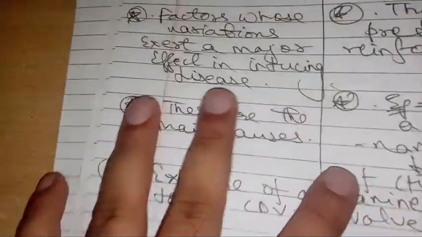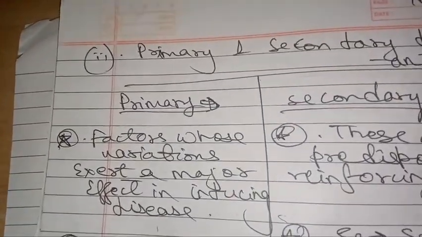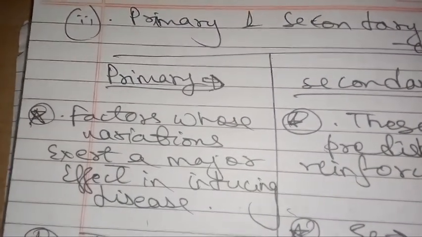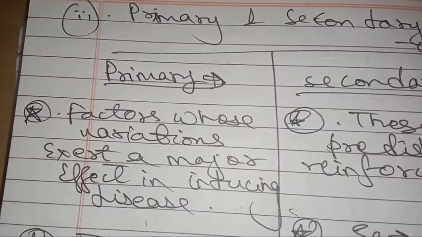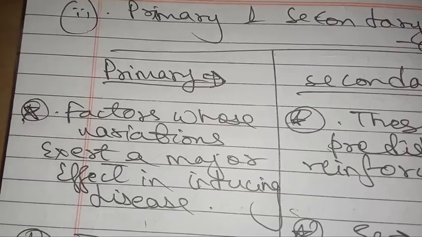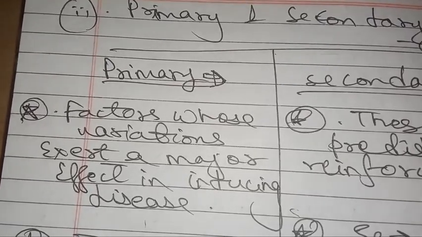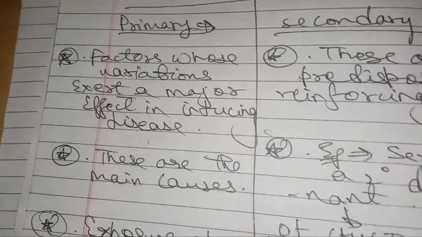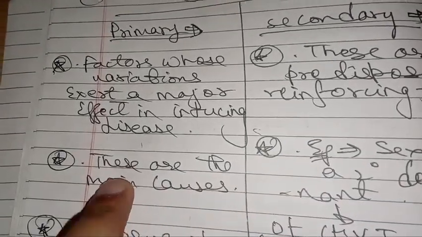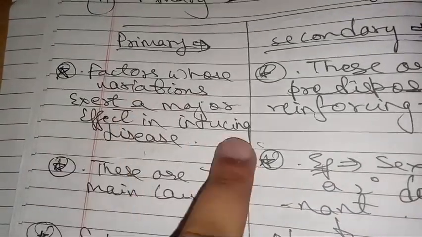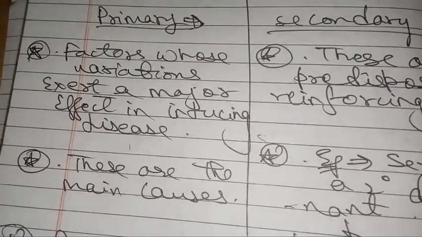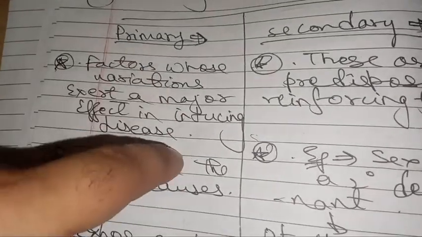Next we have primary and secondary determinants. We discussed intrinsic and extrinsic determinants; next is primary and secondary determinants. Primary determinants are the factors whose variation exerts a major effect in inducing disease. They are the main causes of a disease. The factor whose variation exerts a major effect in inducing disease, and which is the main cause of a disease, is called a primary determinant. Let us understand this.